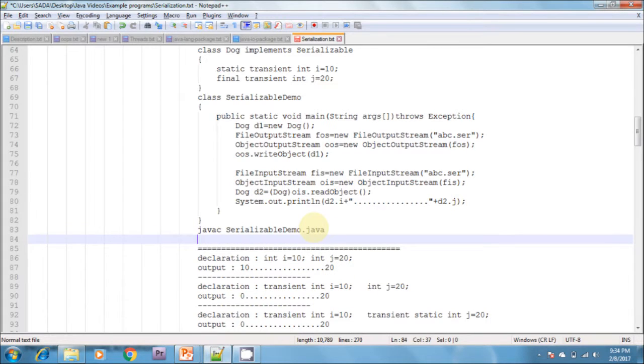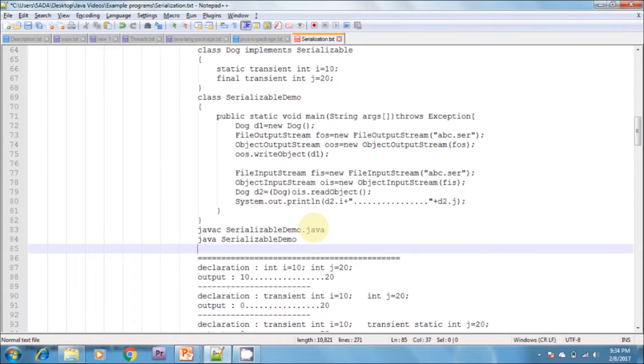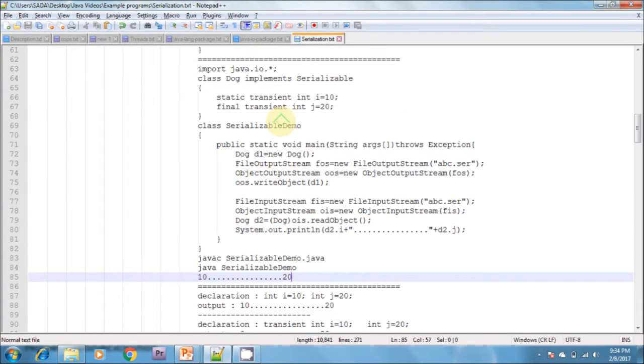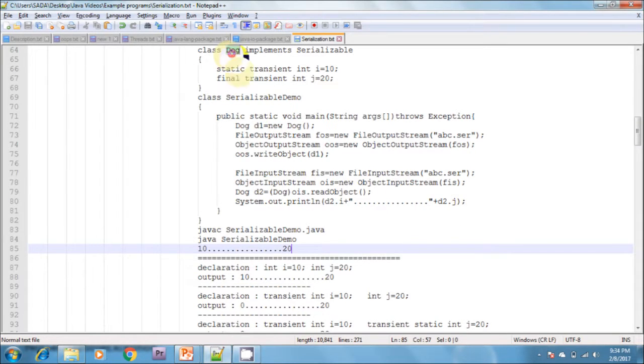Now I'm running this program. It gives the output 10, 20. Why? Because I'm creating our Dog object, which is a serializable object.